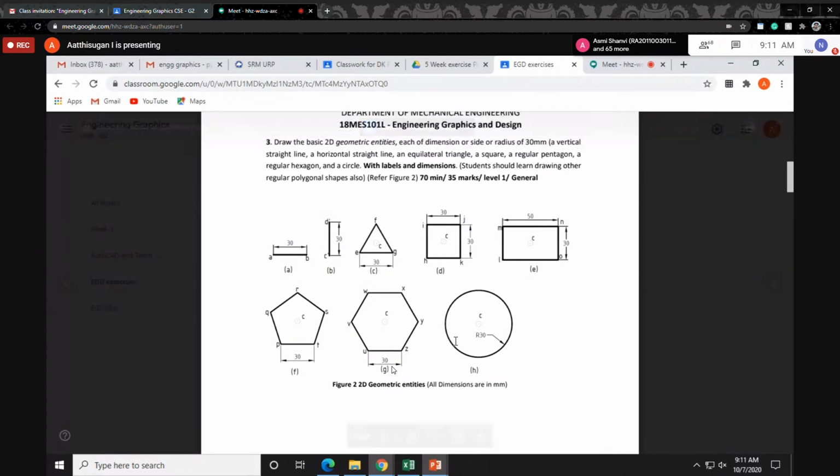Similarly for this radius circle, using the radius method. Here also there are many methods: 2-point method, 3-point method, tan radius, and start center and diameter method. Here we discussed only center and radius. If you know the radius value 30, first select the center point of the circle, then select the radius of 30.